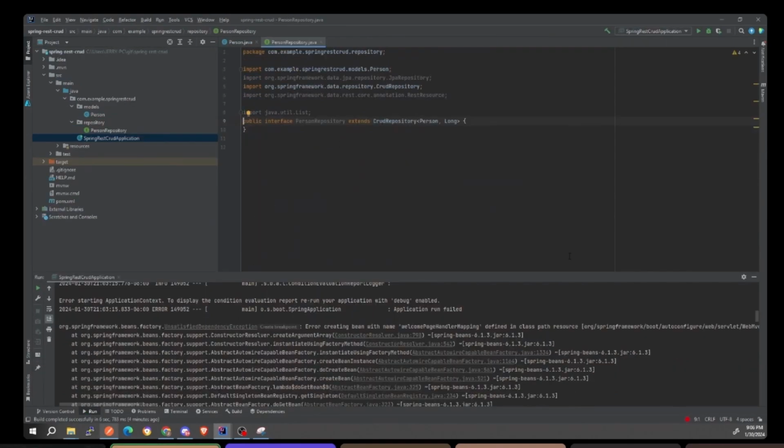Okay, so for Thursday, I'll show you guys how to use Spring Boot's version of a RESTful CRUD, so that you can practice your own CRUDs and compare against it.